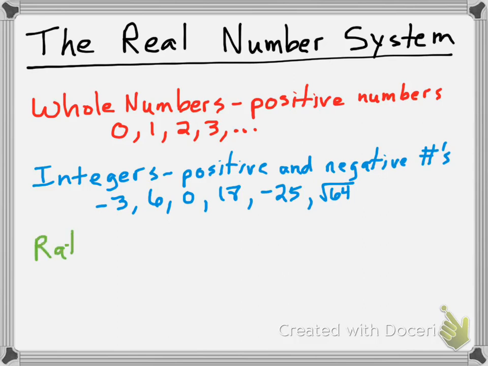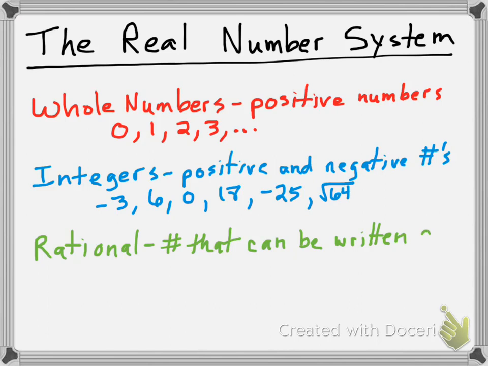So then the next number set is called rational numbers. And we've already talked about those as well. If you remember, they're numbers that can be written as a fraction. Numbers like 1/4 or 0.2 or 0.5 repeated.